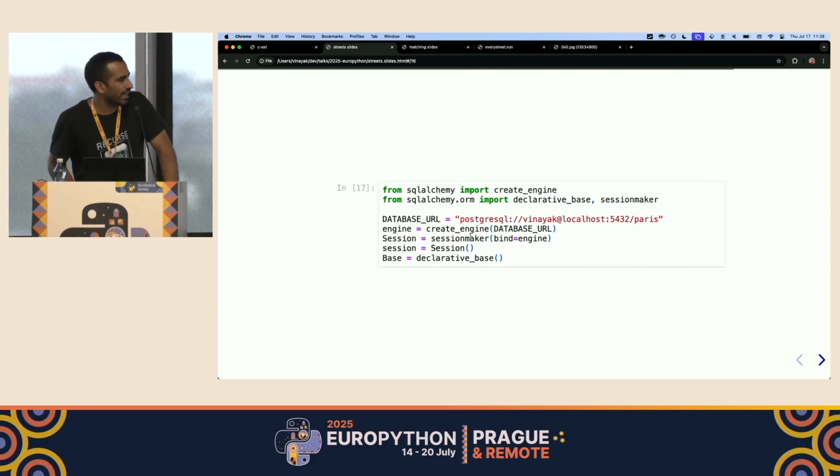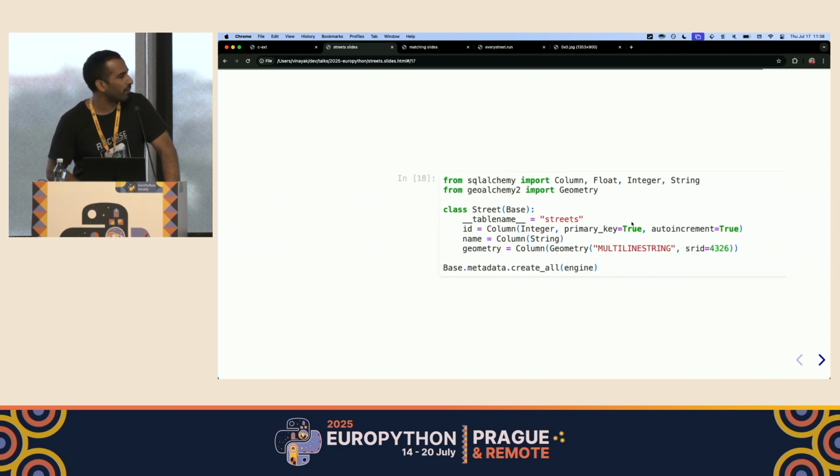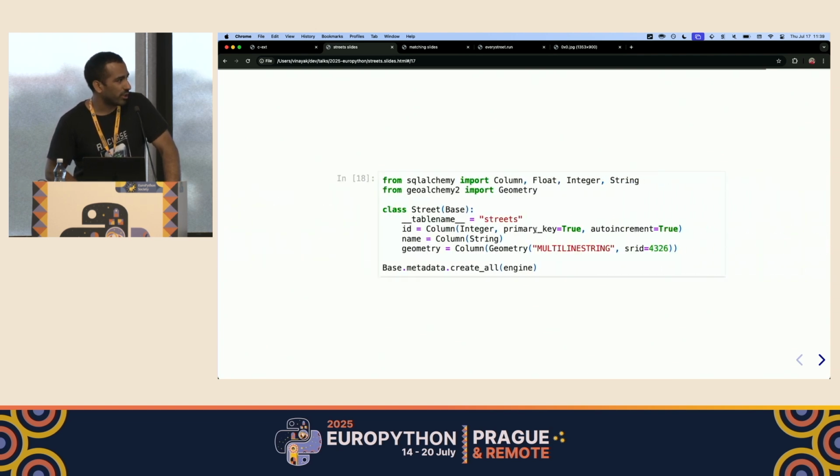Here I'm just creating a session into a Postgres instance running on my local machine. I've already created a database called Terrace. This is the streets table that I want to create. I've defined an ID column, which is going to be the primary key of this table.